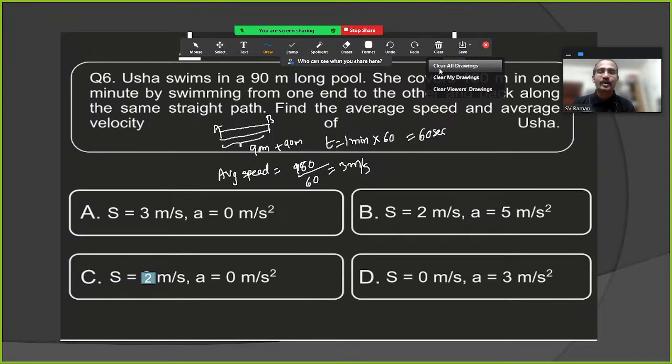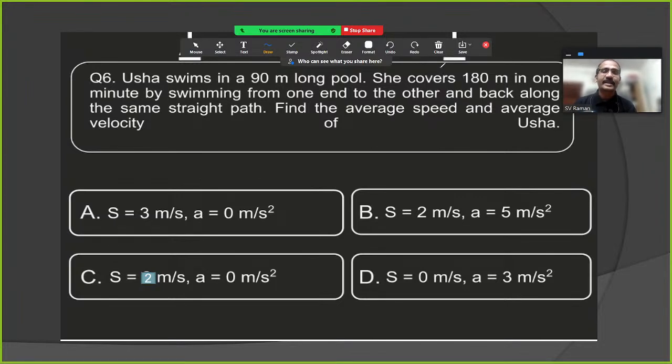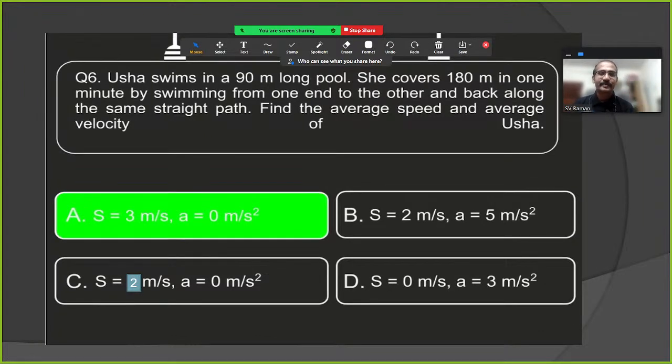Option A, s is equal to 3 meters per second, a is equal to 0 meters per second square. Option B, s is equal to 2 meters per second and a is equal to 5 meters per second square. Option C, s is equal to 2 meters per second and a is equal to 0 meters per second square. And option D, s is equal to 0 meters per second and a is equal to 3 meters per second square. The right answer is A. Fine. So total average speed is 3 meters per second and acceleration will be 0. Clear? Yes, we shall proceed.